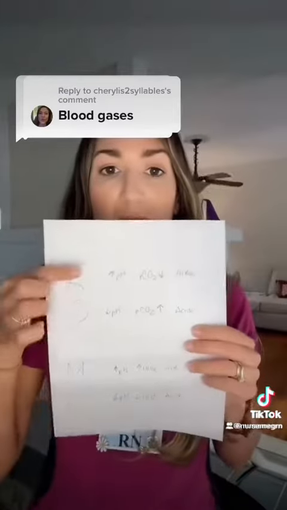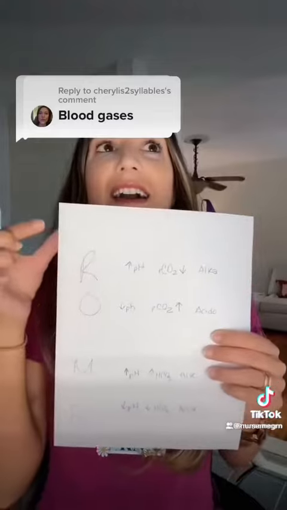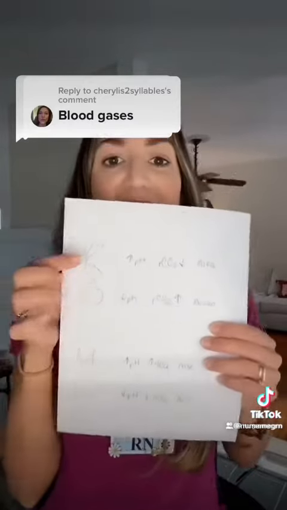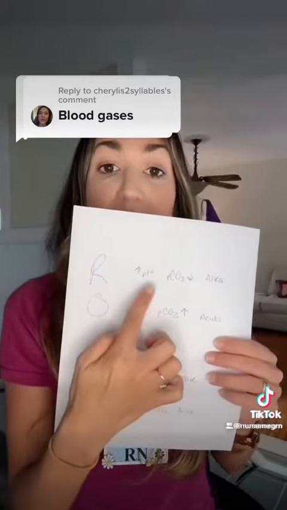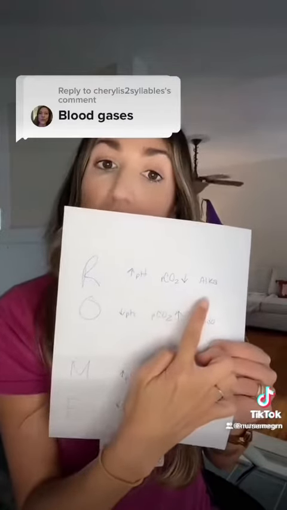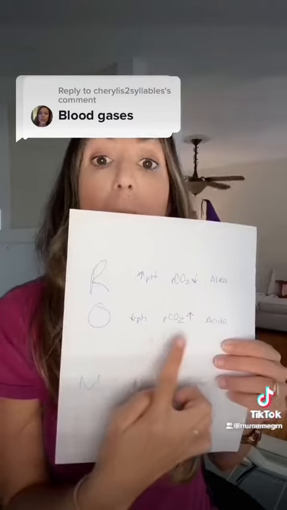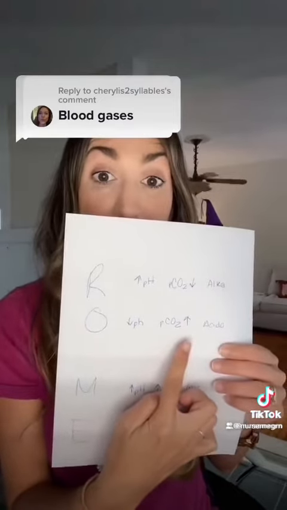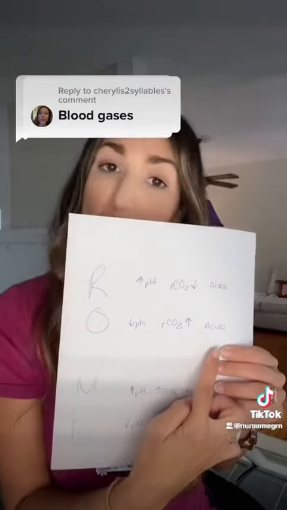All right, so in respiratory blood gases, you are looking at the pH. If the pH is high and the carbon dioxide is low, you're in respiratory alkalosis. If the pH is low, but carbon dioxide is high, or PCO2 is high, you are in respiratory acidosis.